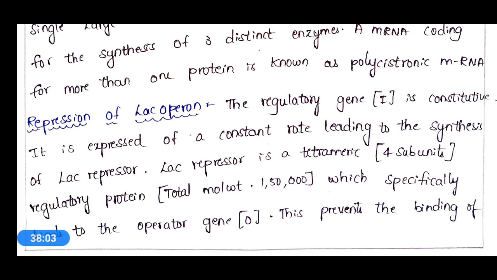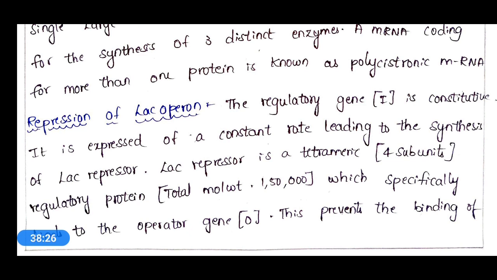This lac repressor, synthesized by the activity of the regulatory gene, is a tetrameric regulatory protein, that means it is present with four subunits.